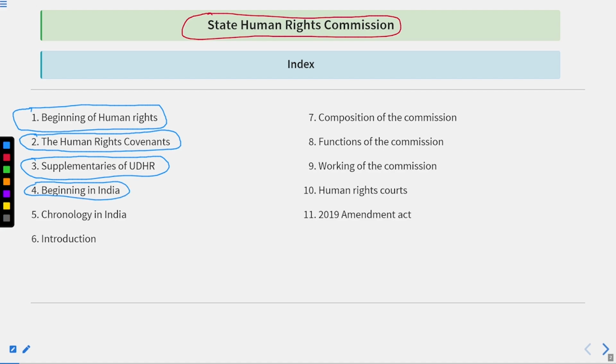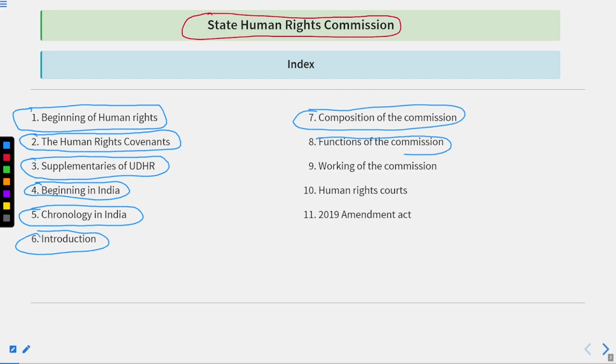Then we will see the beginning in India. Then we will see the chronology in India. Then the introduction part. Thereafter, the composition of this commission. Thereafter, the functions of this commission. After this, the working of the commission, the Human Rights Code, and the 2019 Amendment Act. Okay. So these are the topics that we are going to see in this particular series.